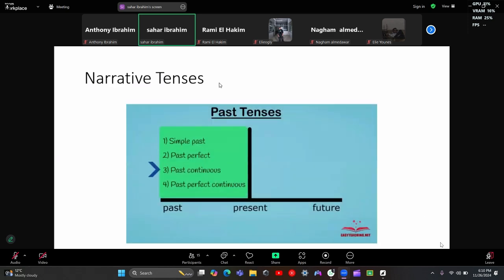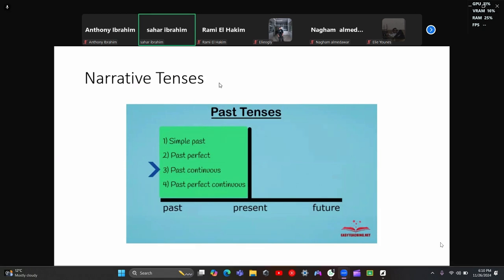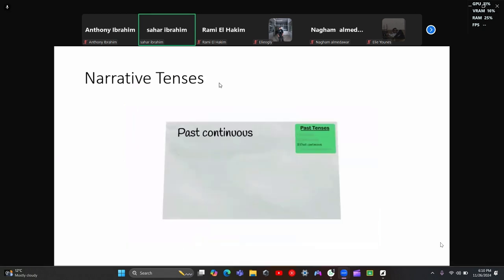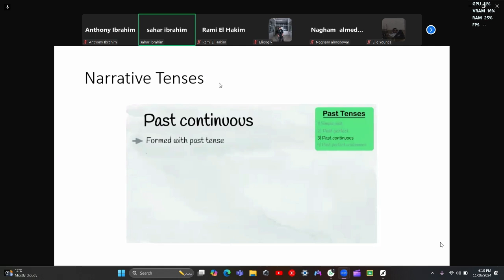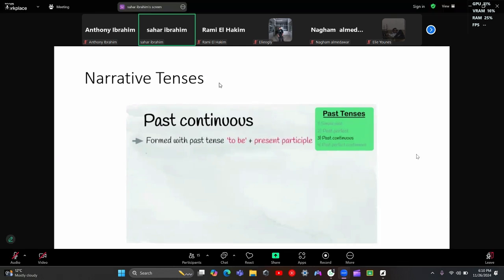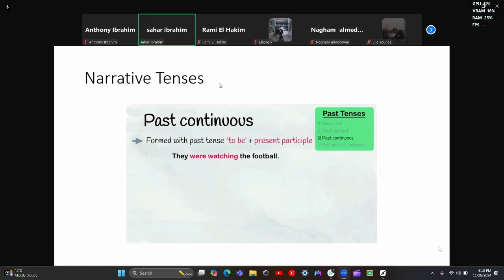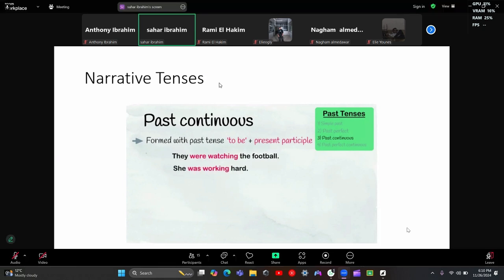Now let's move on to past continuous tense. We form this tense with the past tense form of the verb to be, plus the present participle of the verb. For example, they were watching the football. She was working hard. Note that to be is conjugated to match the subject.